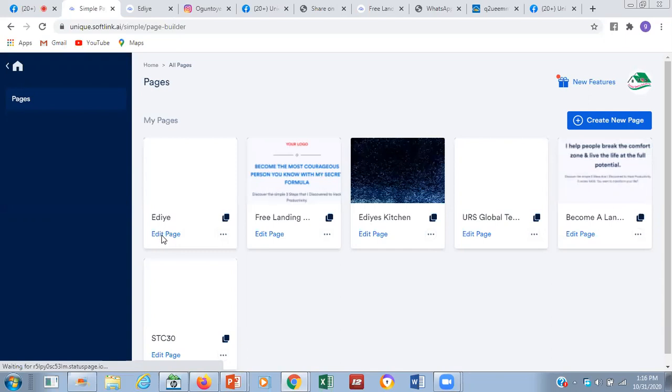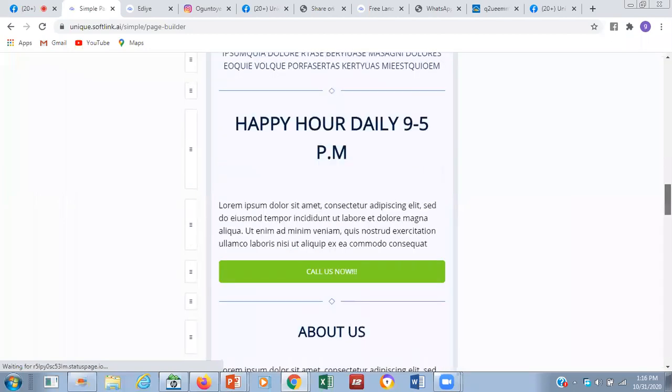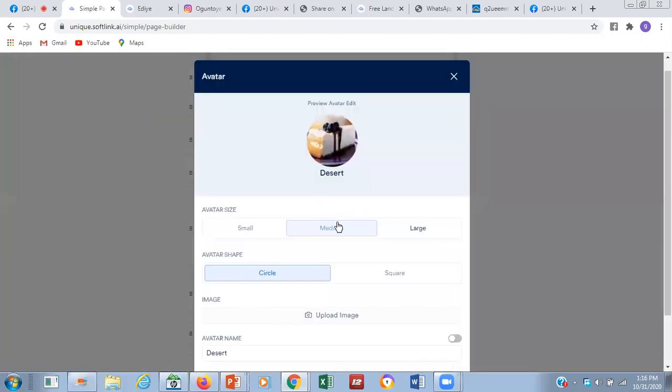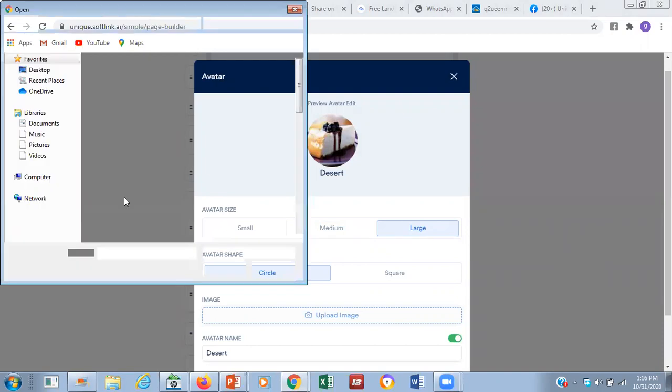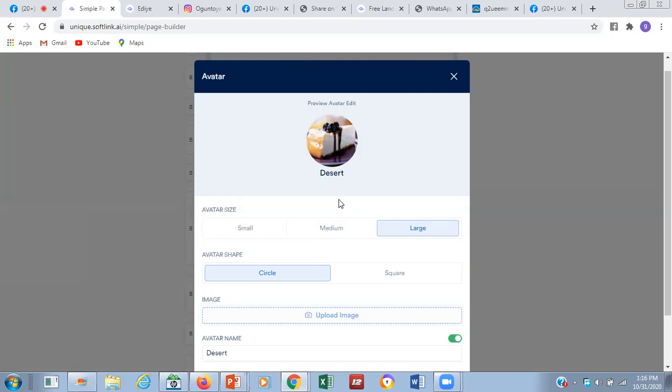If one of the pages is where you want to add features, just go to your page, click on edit page. You can see them. You can change them. Let's change all of these to food. We can actually change them to food, but because the internet is very slow, we might not be able to do much now. Let's just do one. The same process is what we are going to do for the others.